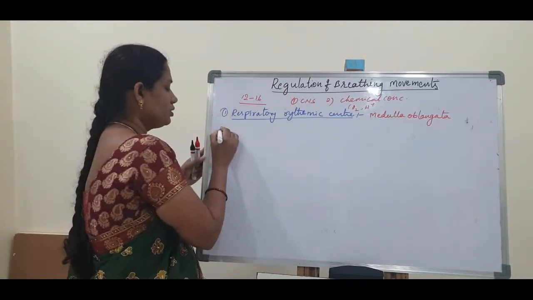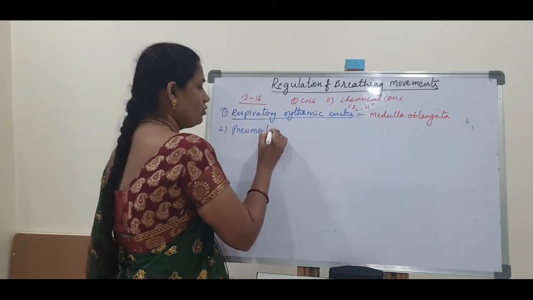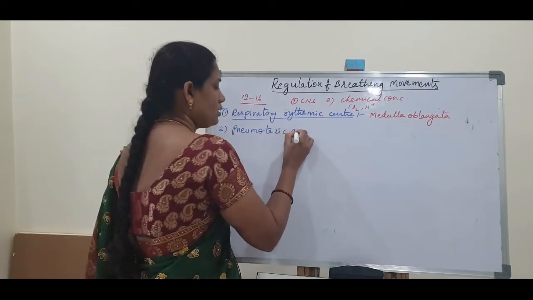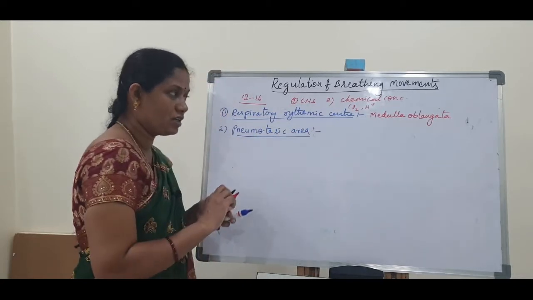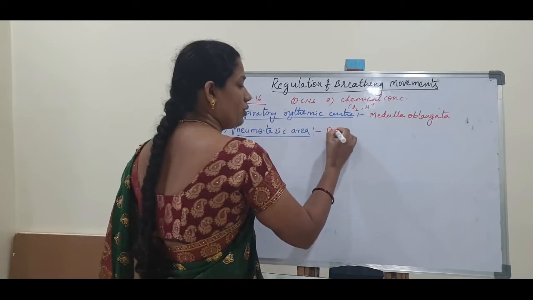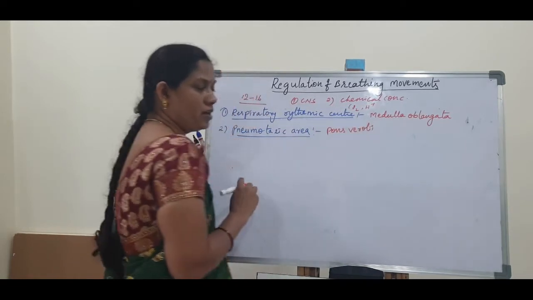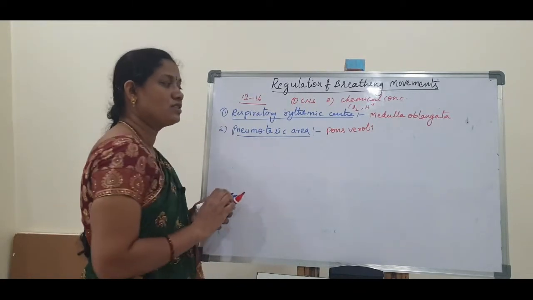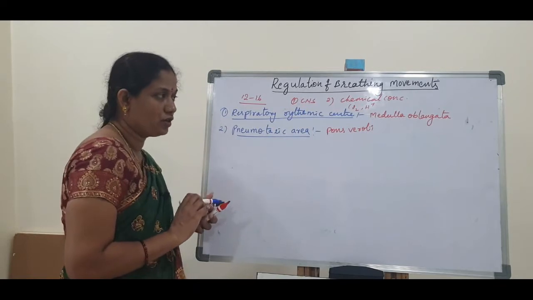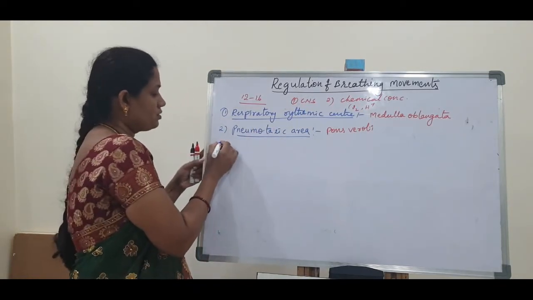Next, the pneumotaxic area. This pneumotaxic center is present in the pons varolii, which is also a part of the brain. It moderates the breathing movements.